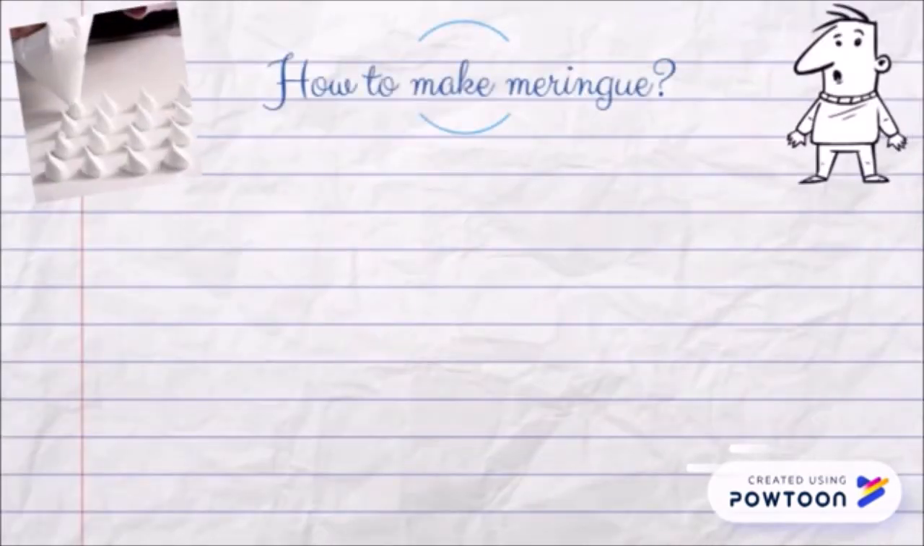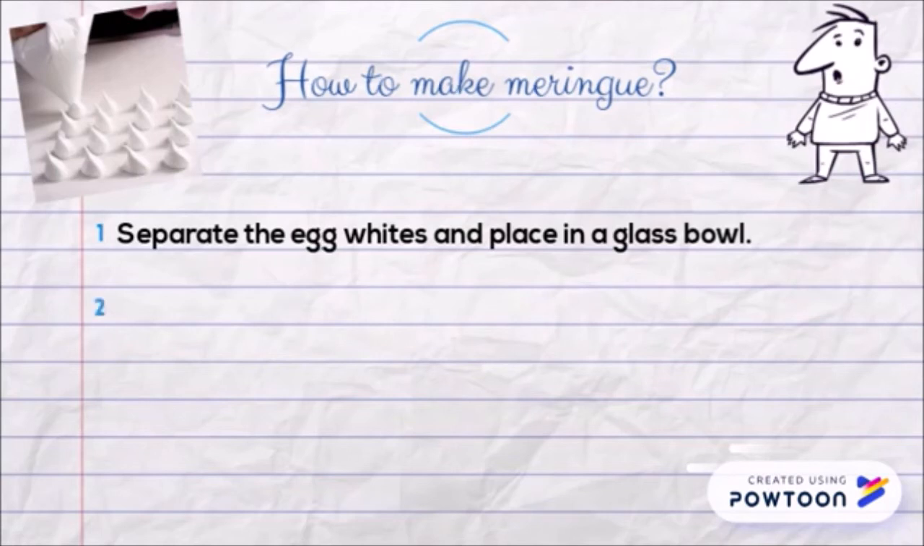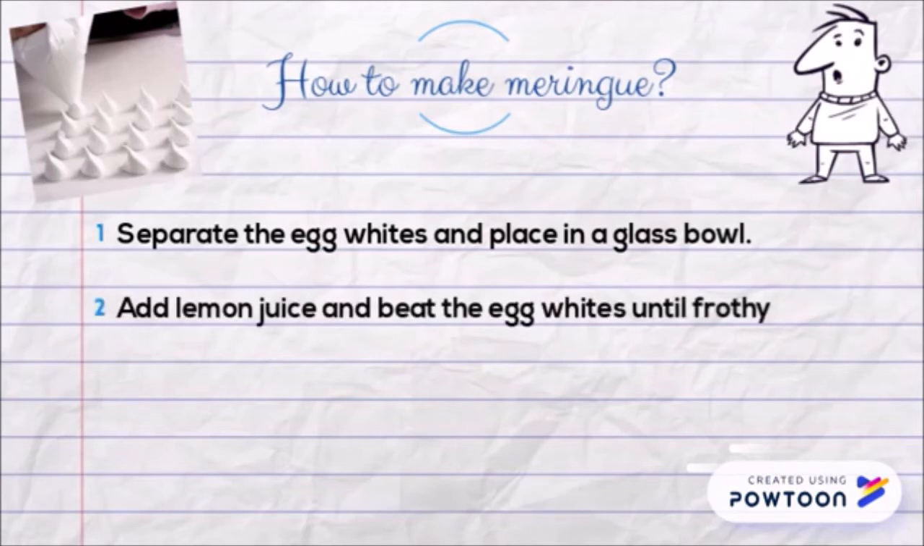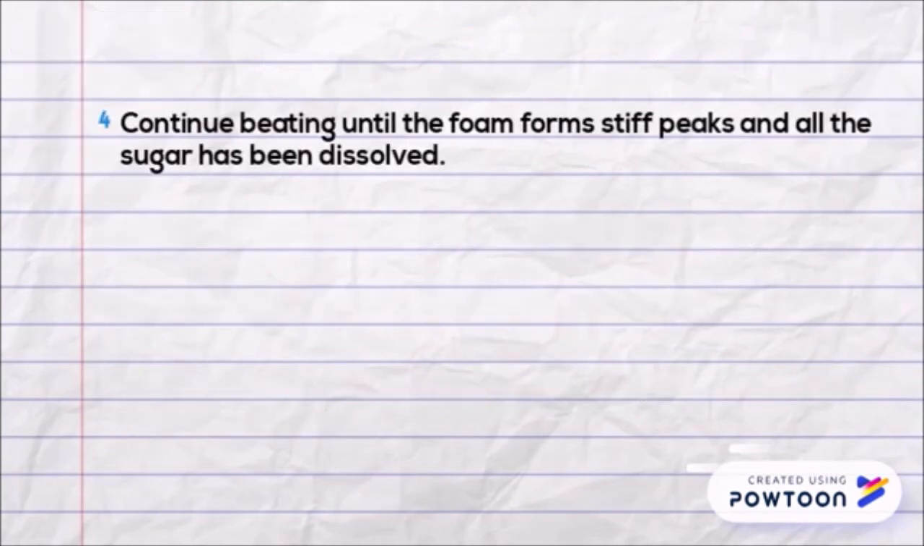So, here are the steps to make meringue. First, separate the egg whites and place them in a glass bowl. Then, add lemon juice and beat the egg whites until foamy. After that, add the sugar gradually until it is all incorporated and the peaks become glossy. Continue beating until the foam forms stiff peaks and all the sugar has been dissolved.